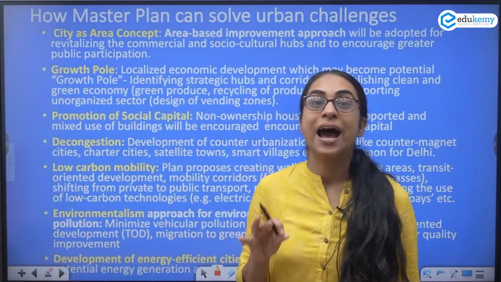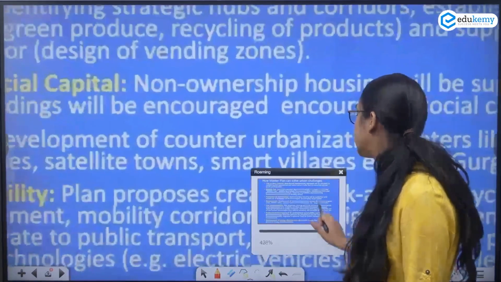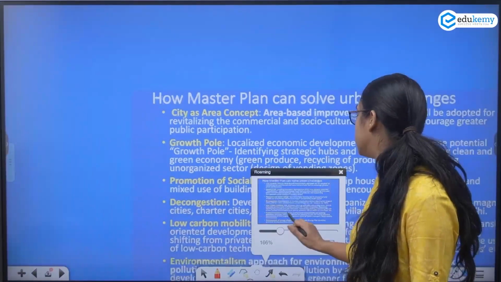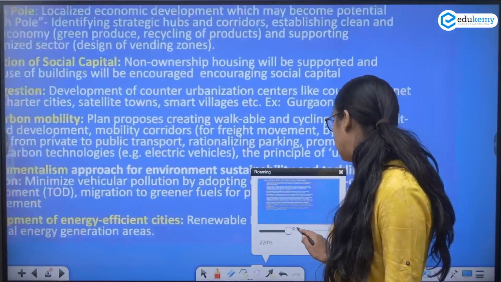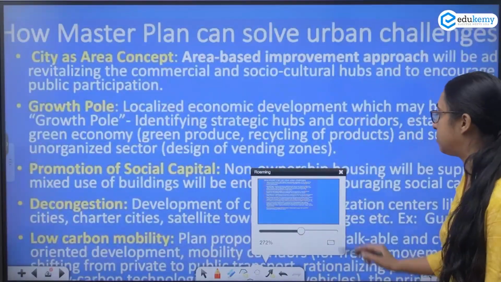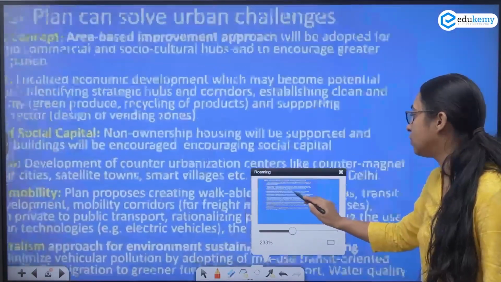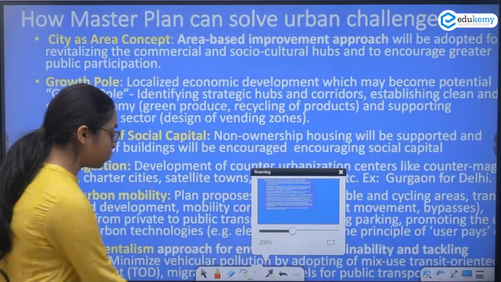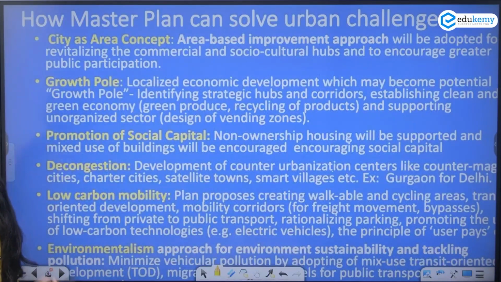The main point is how the master plan of Delhi can solve the urban challenges. This requires the use of geography. So here, you can start off: the urban master plan can solve a few urban challenges. So how is the master plan of Delhi trying to solve a few challenges? You now use your geographical terms in your headings.